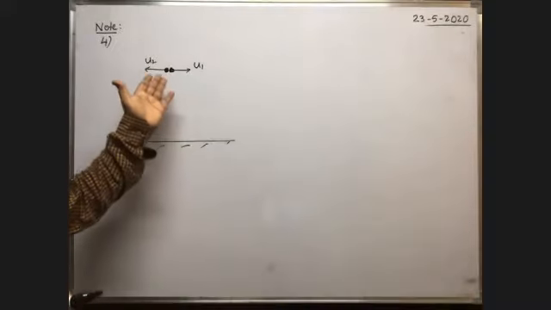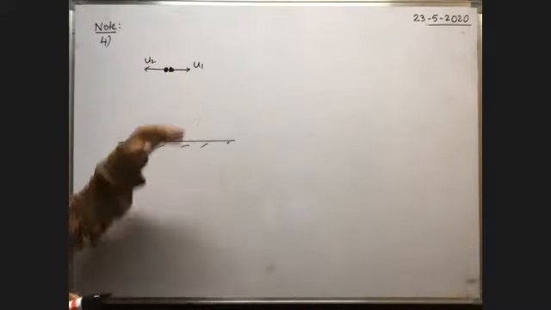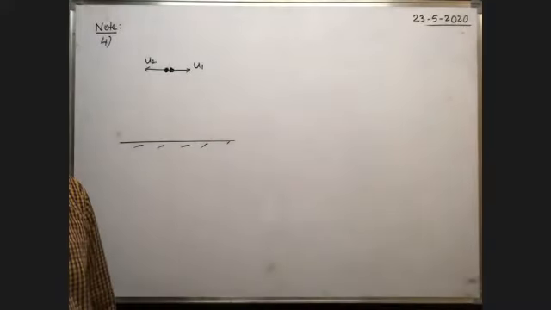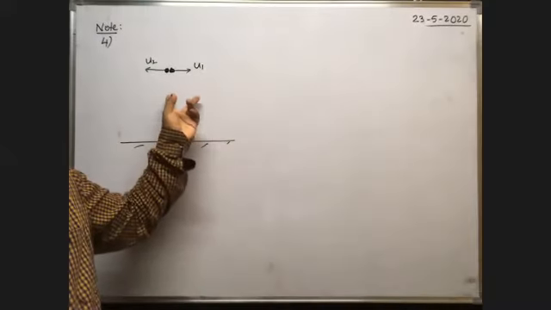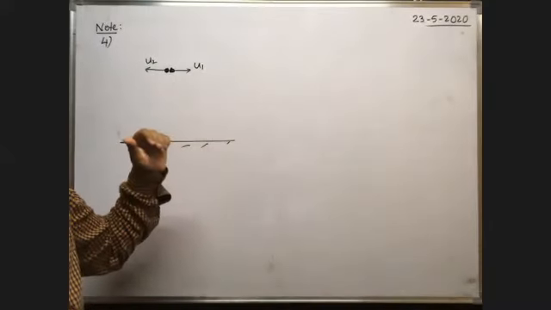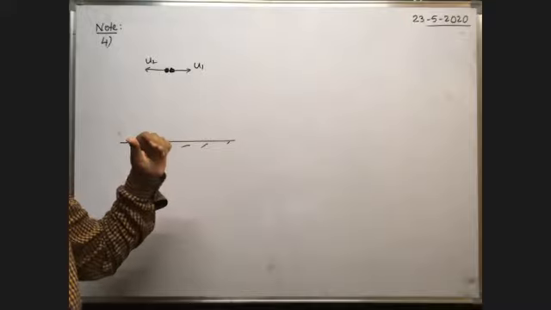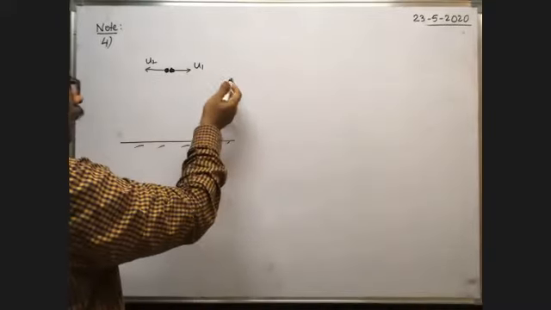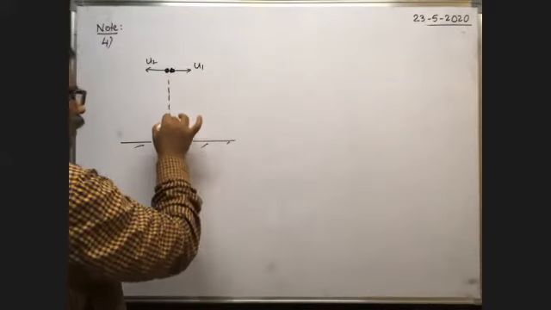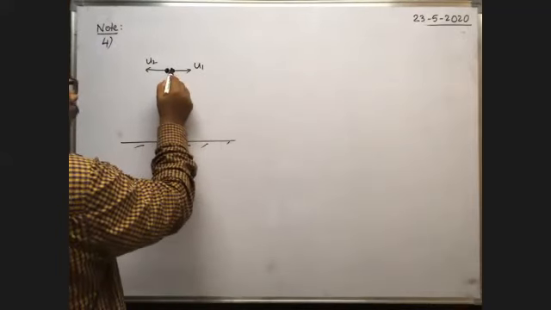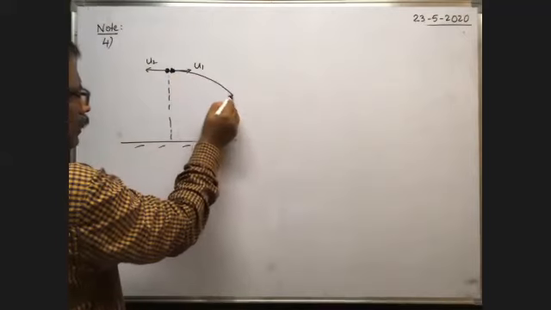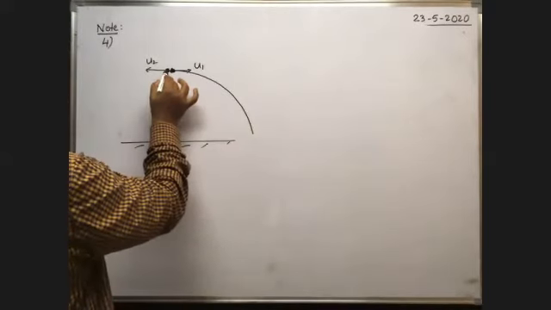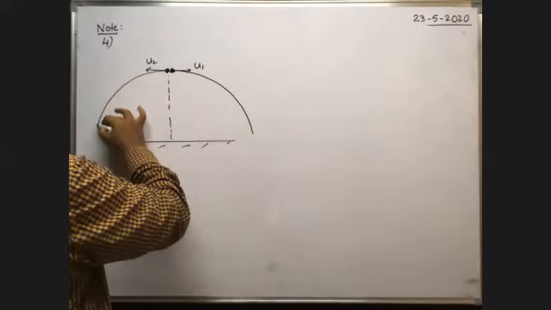Now, what is the path traced by these two bodies before they reach the ground? Parabolic path, because the path of a horizontal projectile is a parabola. Already we discussed it. Suppose this is the vertical height. Here, these two bodies travel along the parabolic path like this and reach the ground. This one also travels along the parabolic path and finally reaches the ground.